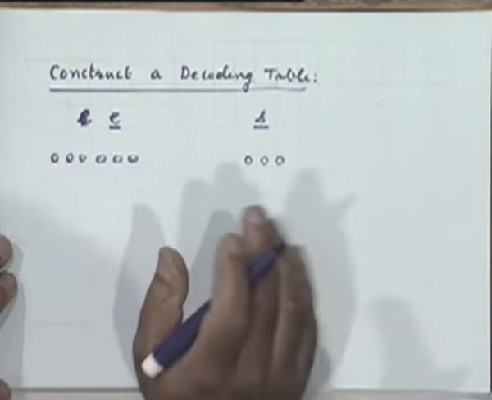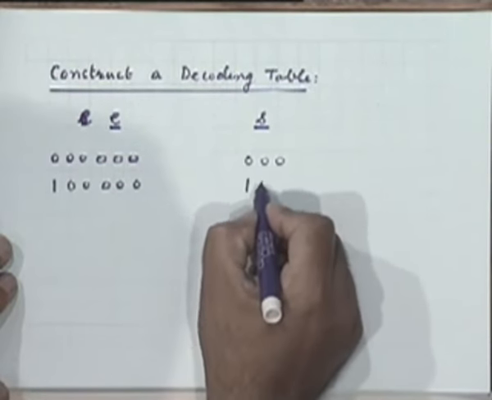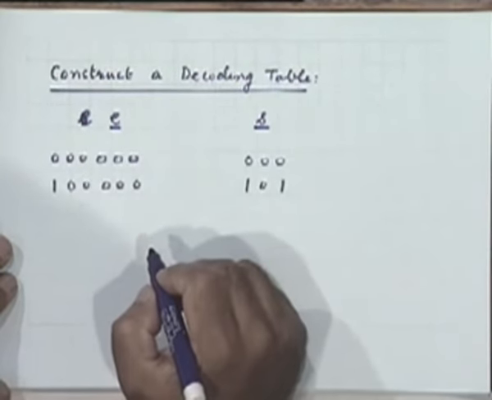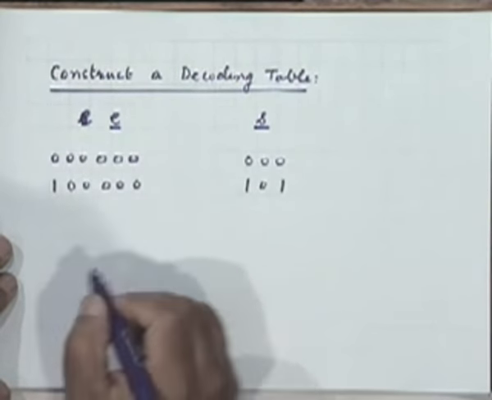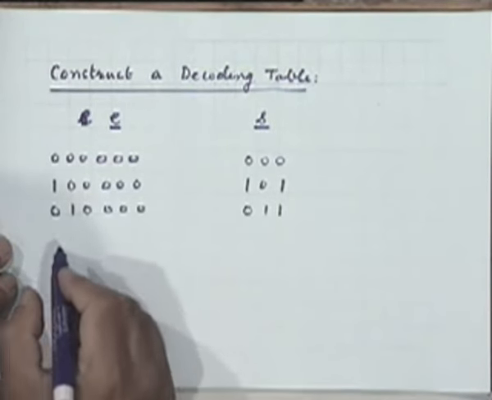Start with 1 0 0 0 0 0. Compute what is the corresponding implied syndrome. How will you compute that? E H transpose, which gives 1 0 1. Then take the next single error pattern. This will turn out to be this.